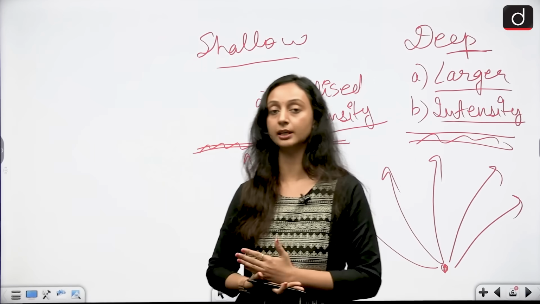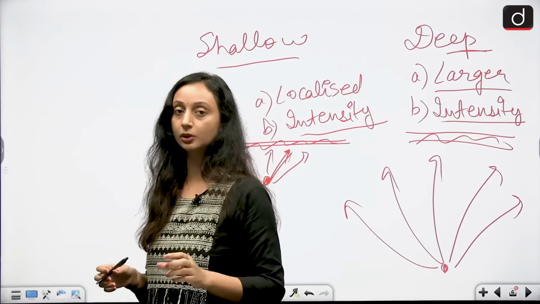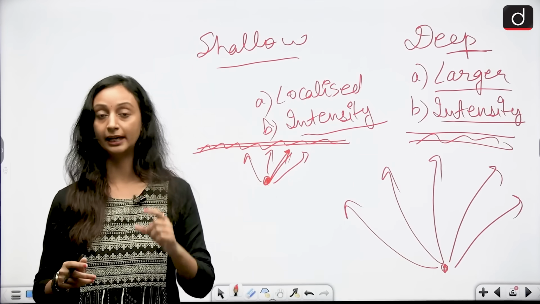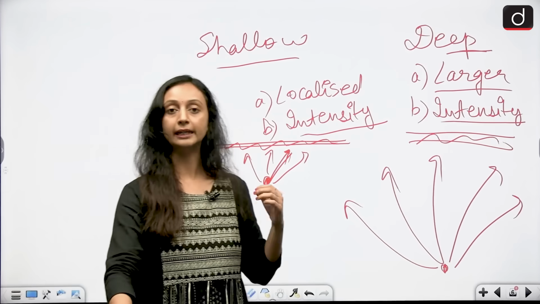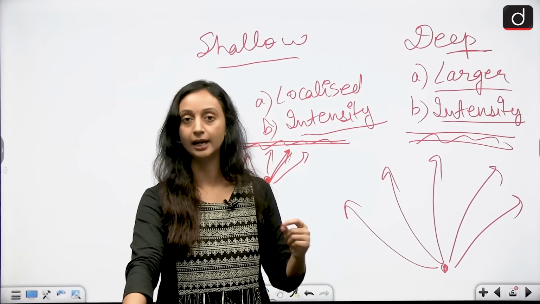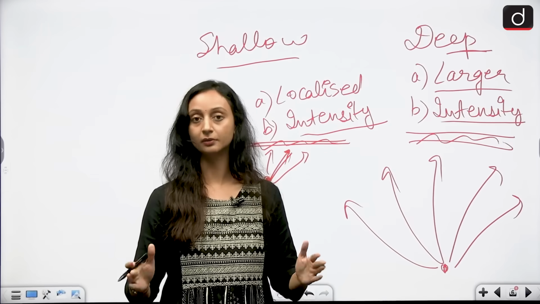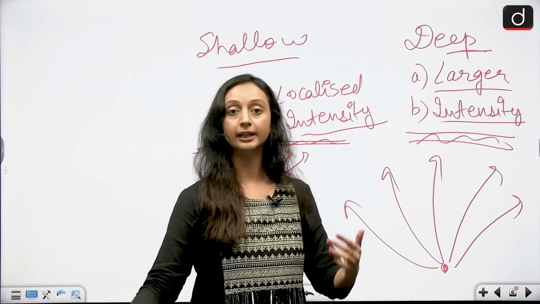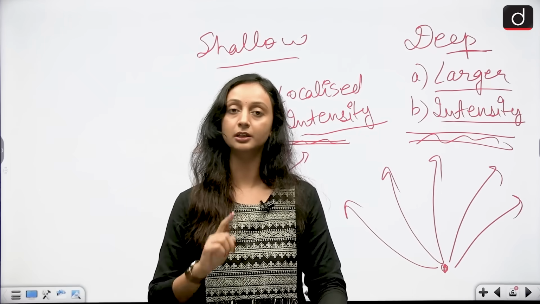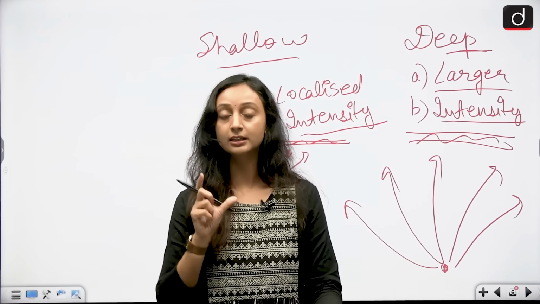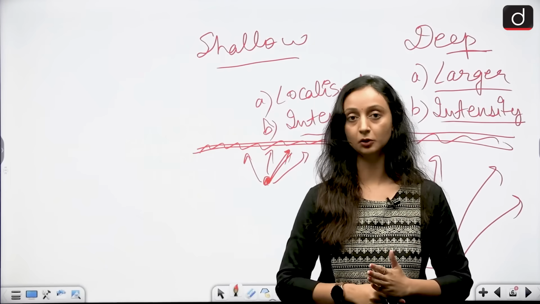So in Afghanistan's case also, in fact, it was a very shallow earthquake because the focus was only 8 kilometers deep, and that is why the intensity of destruction was very high and the area was also localized. So intensity, because of the small surface area that it had to cover, was very high, and that is why the destruction also was very high despite it being a moderate magnitude earthquake.